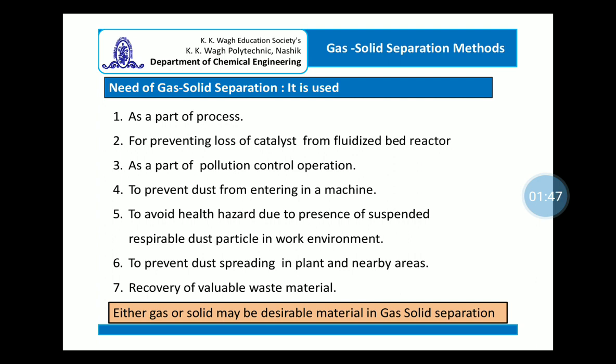Likewise, it may be used as a part of pollution control operation. The example is a thermal power plant, where a huge quantity of coal is used as fuel.